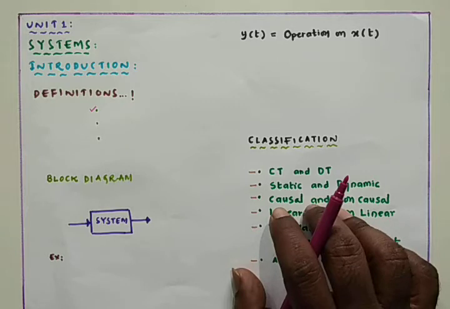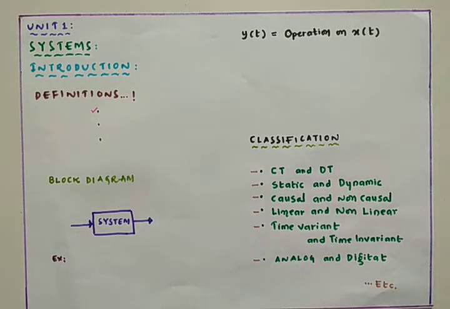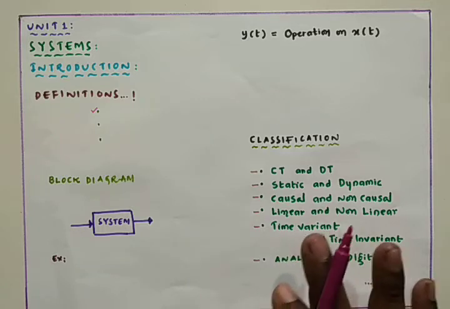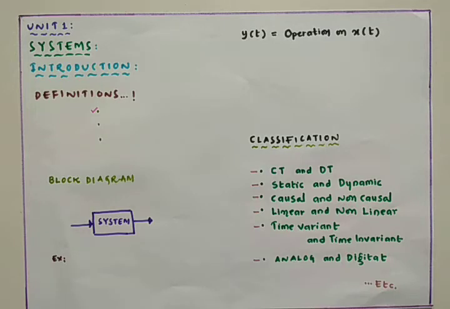So a system takes one or more input signals and processes those input signals, and it produces a new output signal by accomplishing a function. We have many examples for the system.